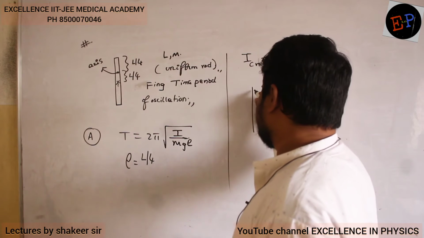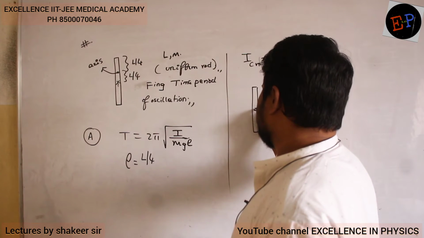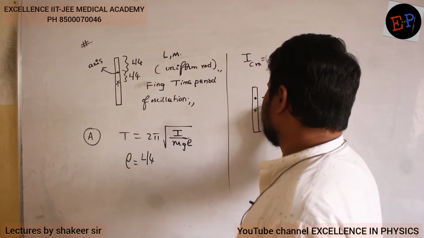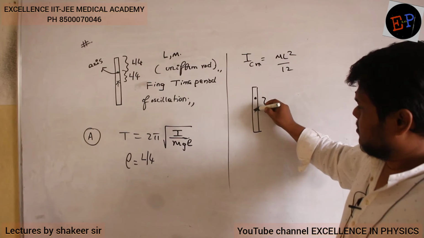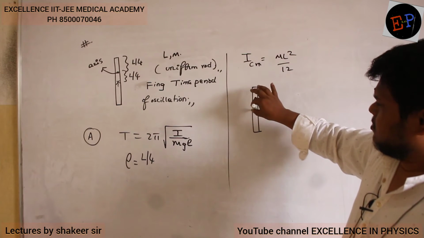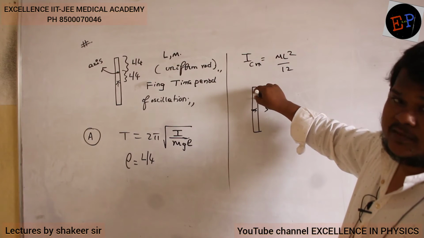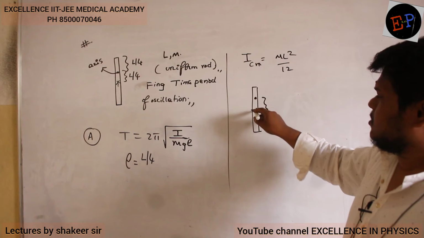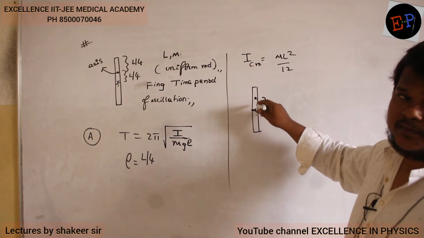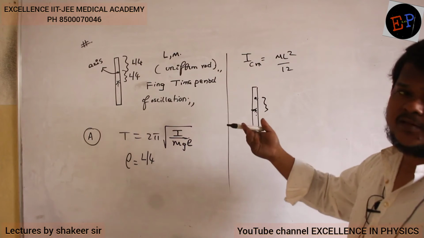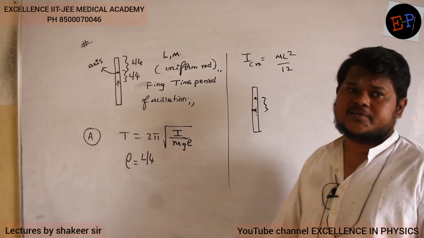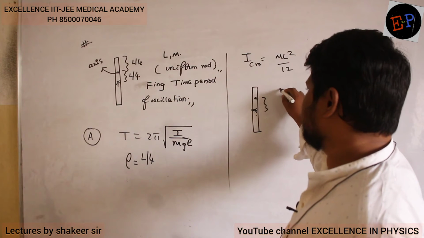So if this is the rod, center of mass is here, but axis of rotation is here. About the center axis I know the moment of inertia, ML square by 12. But about this axis, I want the moment of inertia. These two axes are parallel to each other. Therefore, use the parallel axis theorem. What is the parallel axis theorem?